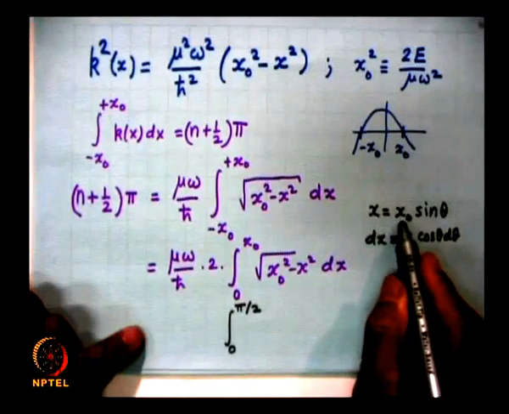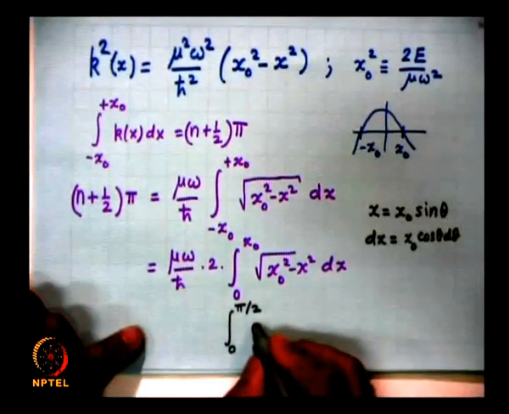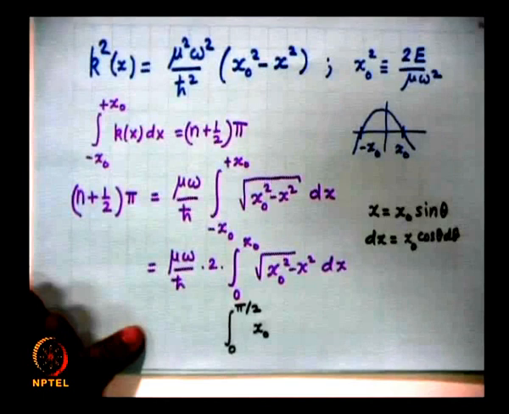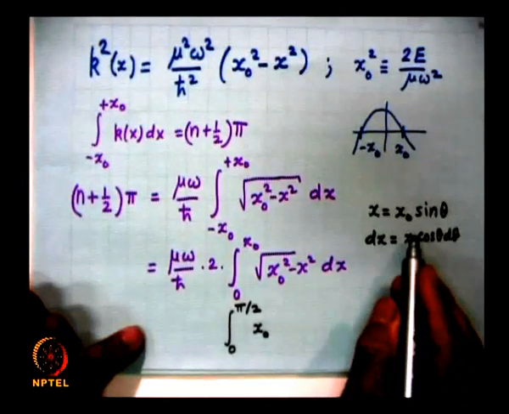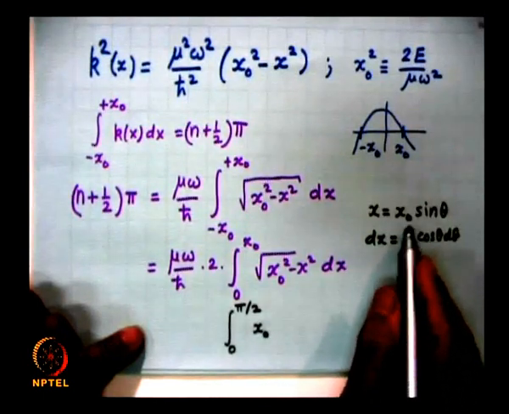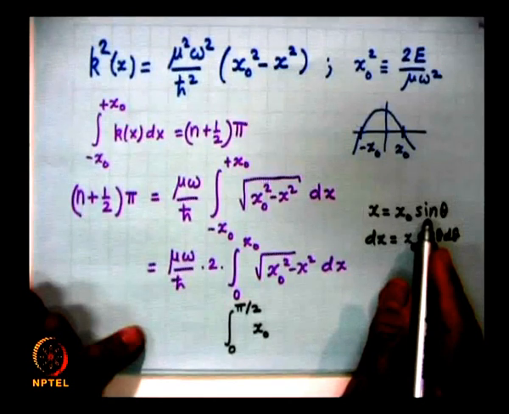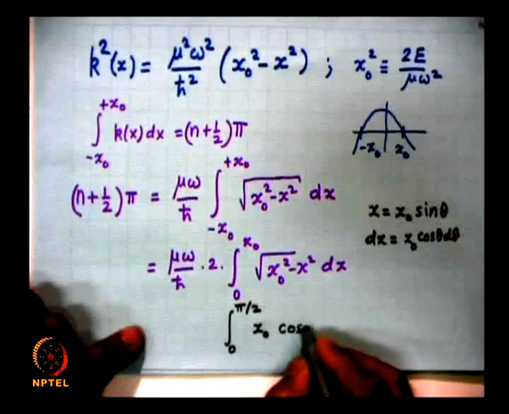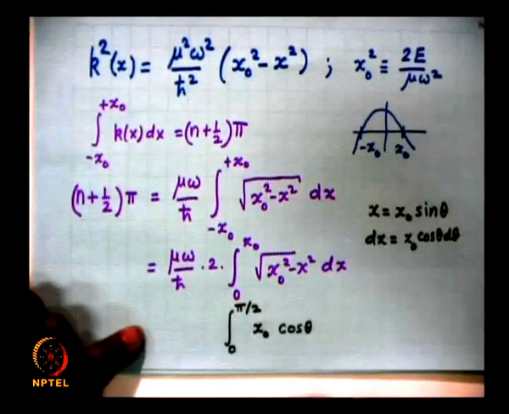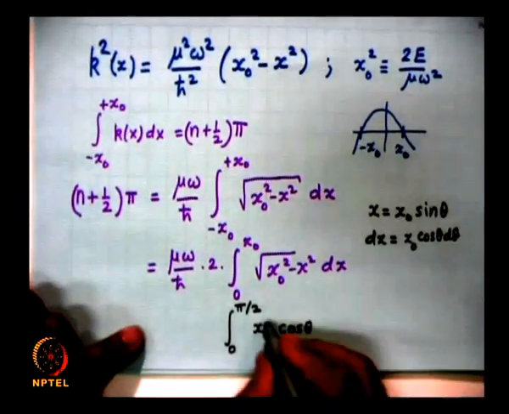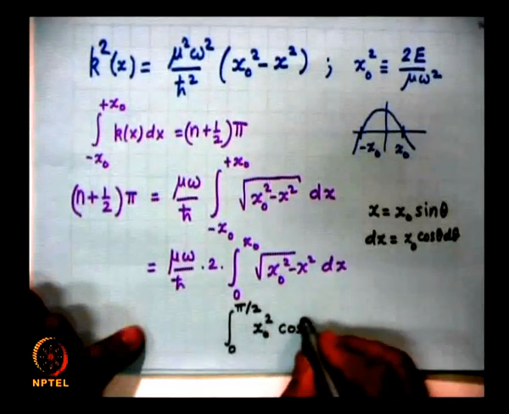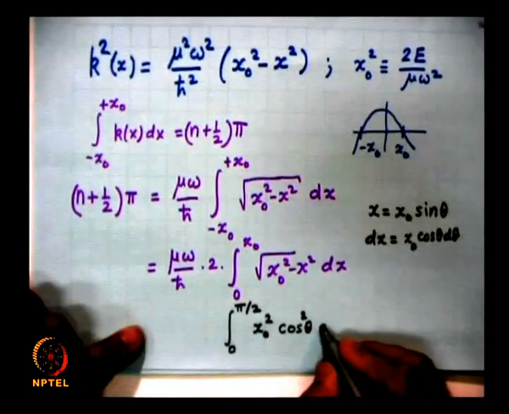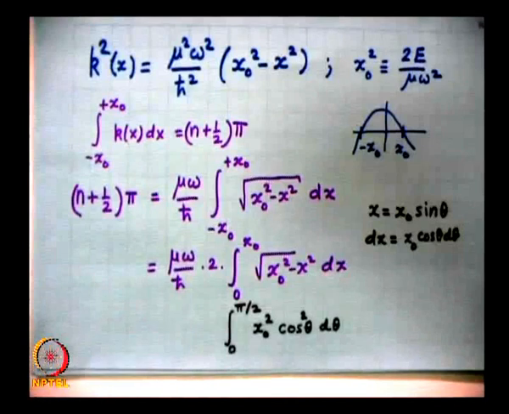So, this will be x naught outside, and under root of 1 minus sine square theta, so this is cos theta, and dx is equal to x naught cos theta d theta. So, cos square theta d theta. I hope I have done it all right.